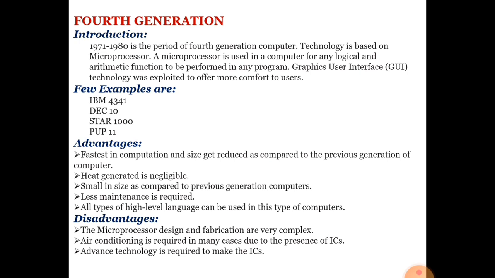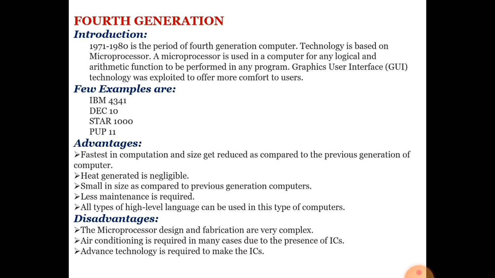And where the number of ICs that we used in the third generation, in that place only one microprocessor, only one VLSI can work to process the data, to process the arithmetical and logical work.